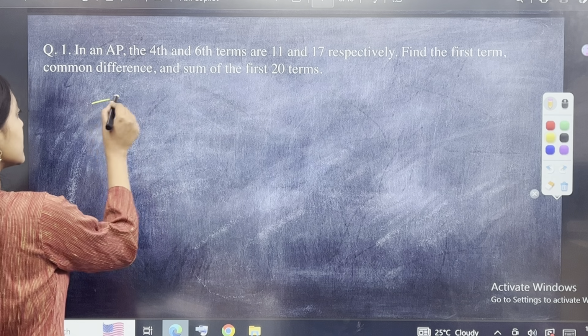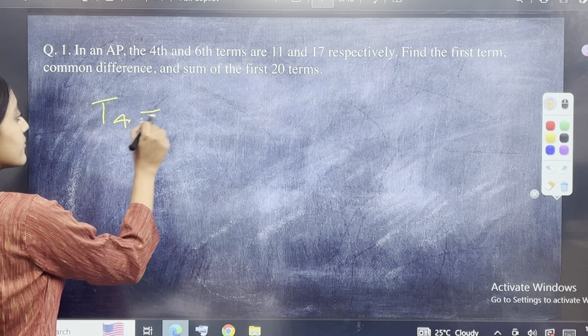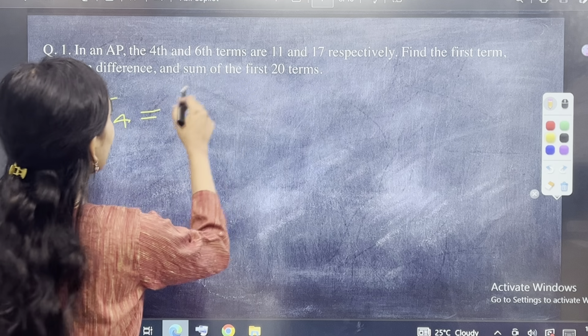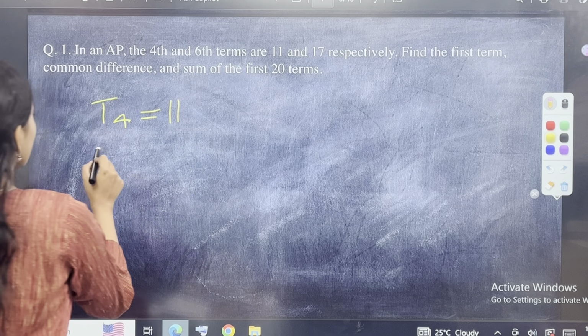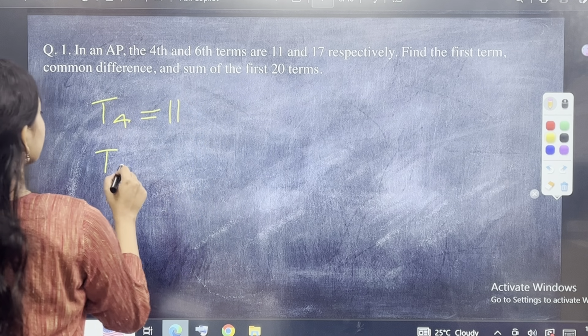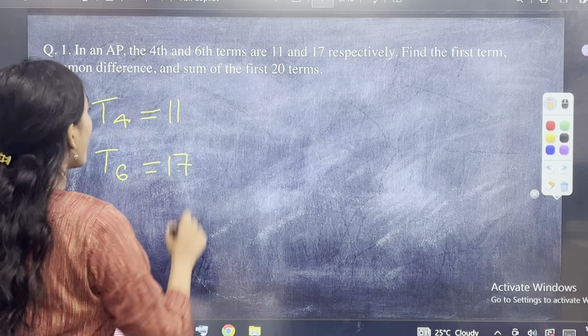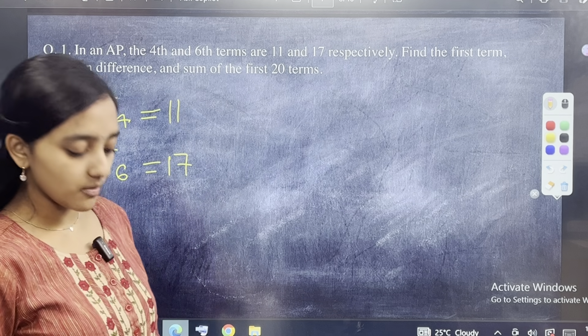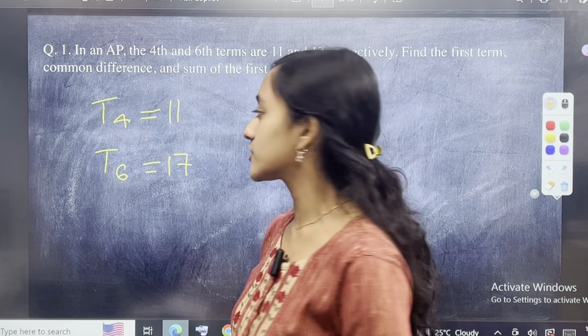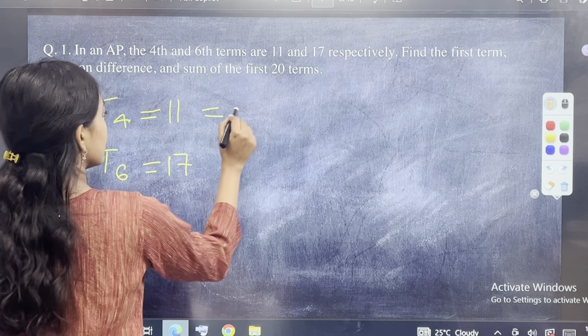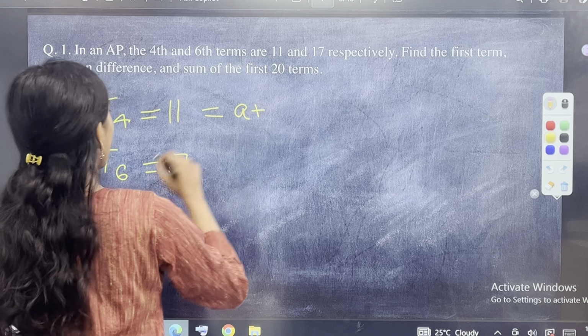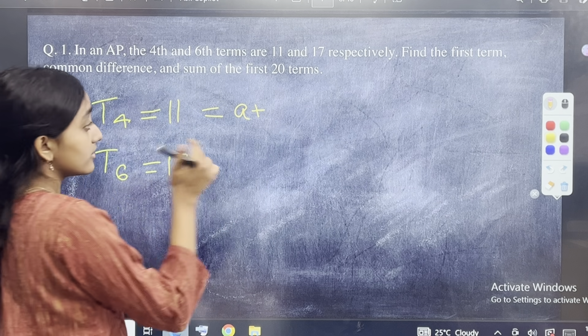Fourth term, that is T4, is given as 11. Sixth term is given as 17. What is the formula for the nth term of an AP? A plus (n minus 1) into d. A, we don't know. N minus 1, 4 minus 1, is 3.